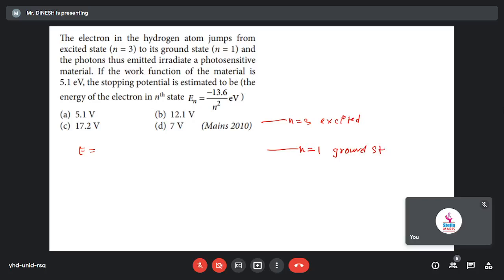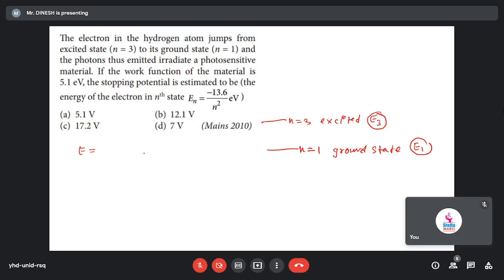So suppose the energy of the electron at the excited state I am considering as E3, and at the ground state the energy is E1. Here the electron will release the energy.